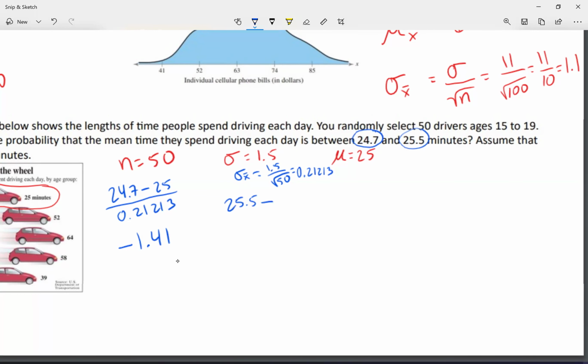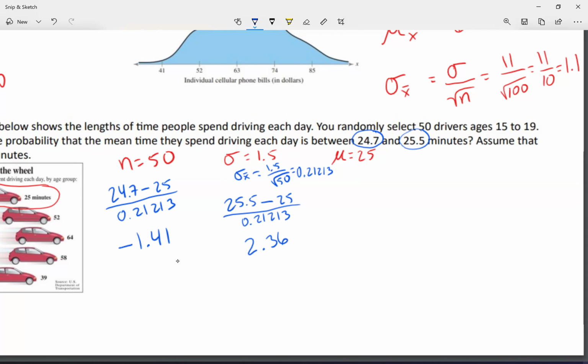I'm going to go 25.5 minus the mean, which is 25, and divide this by the standard deviation of the sample. I just figured that it was 0.21213. Okay, so let me figure this out: 0.5 divided by 0.21213, rounded to 2 decimal places. In my case, I get 2.36. Okay.